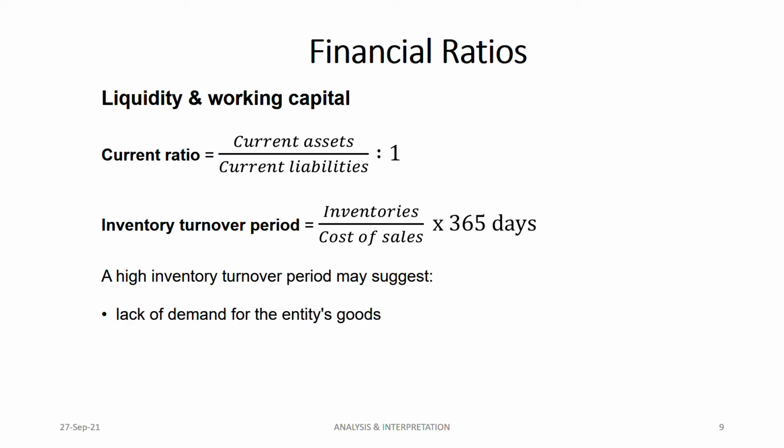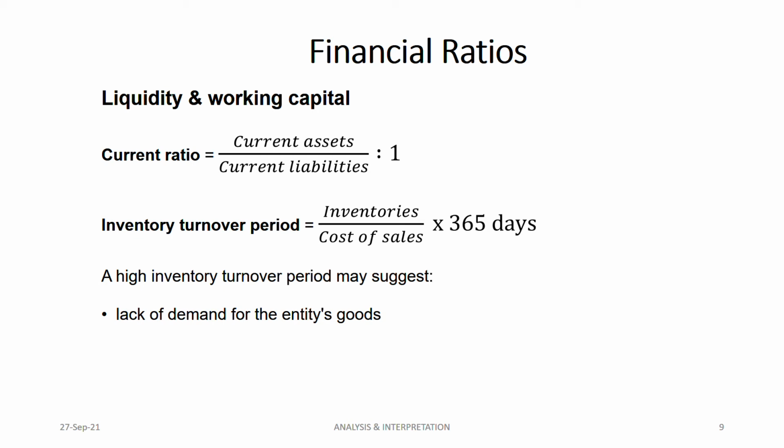That means lack of demand for the entity. High inventory turnover period is not good. That means so much inventory is lying in your warehouse. You're not being able to sell your inventory. Lack of demand. That means no one is demanding your product. That's why it's lying in your warehouse.